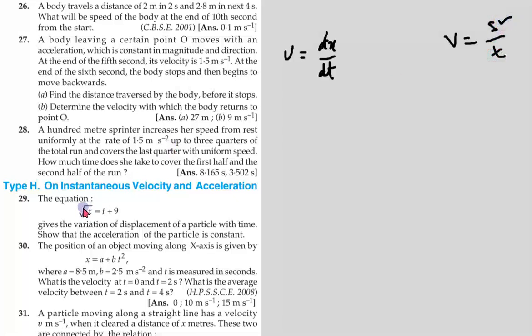Here x stands for distance, x by t. d stands for any particular value or any small value, differentiate.